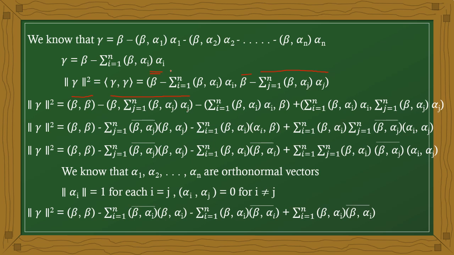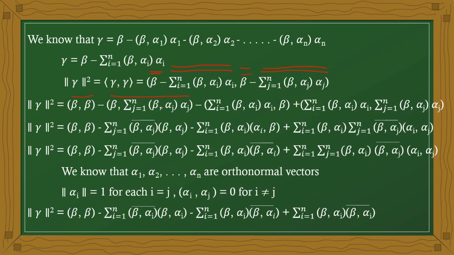Next, again the distributive law: the summation, i equal to 1 to n, of the inner product of beta and alpha i times alpha i, with beta. Next, the summation, i equal to 1 to n, of the inner product of beta and alpha i times alpha i, with the summation, j equal to 1 to n, of the inner product of beta and alpha j times alpha j.